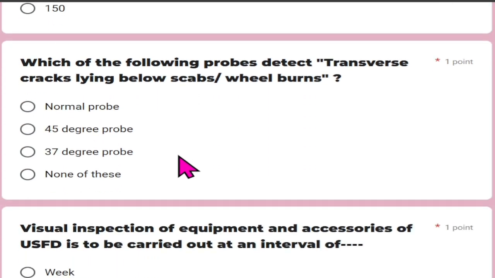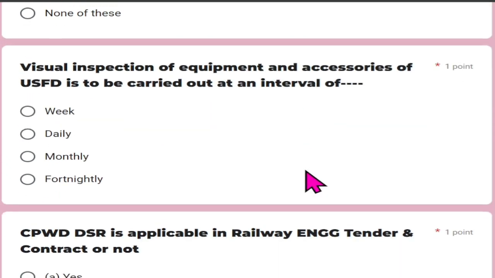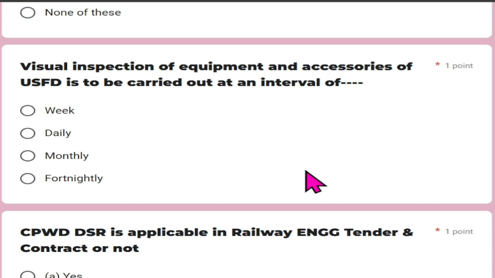Which of the following probes detect transverse crack lying below a scab or wheel burns? And that is 45-degree probe. Visual inspection of equipment and accessories of USFD is to be carried out at an interval of, and it should be done daily.